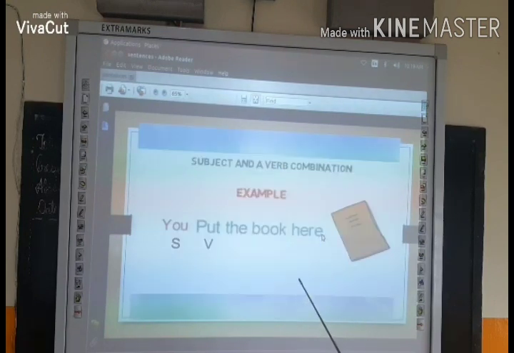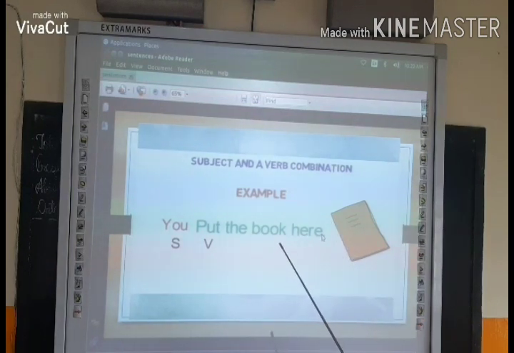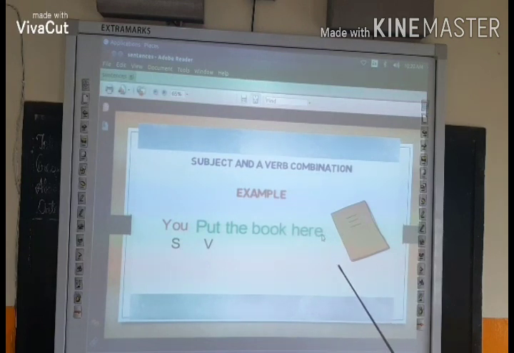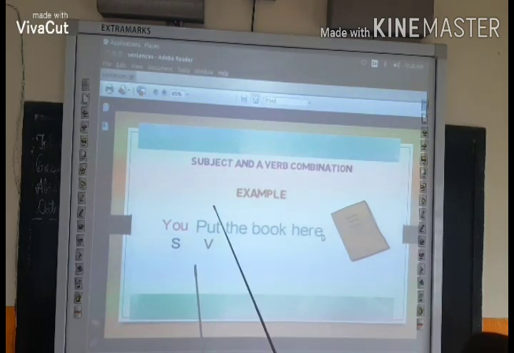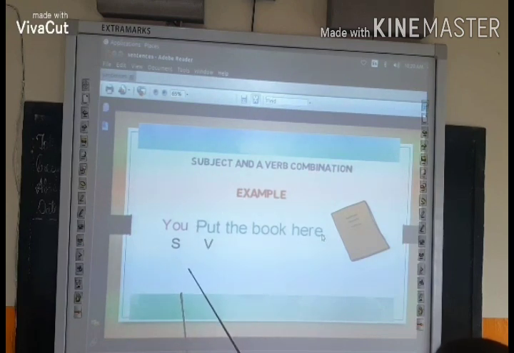Now the second one, subject and verb combination. Here you can see the example: put the book here. As you know, verb is very important in every sentence. Without a verb, it is incomplete. Subject may or may not be there. So in this example, put the book here, put is the verb and we assume that you is the subject.